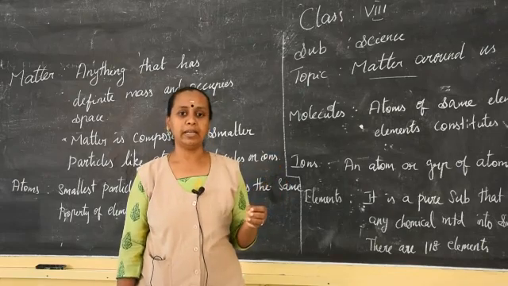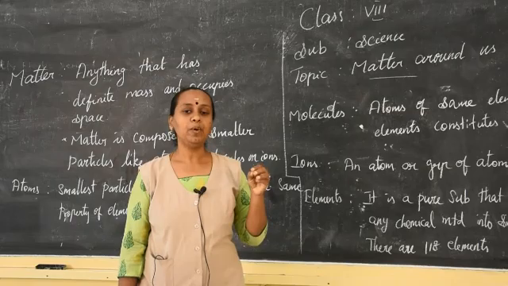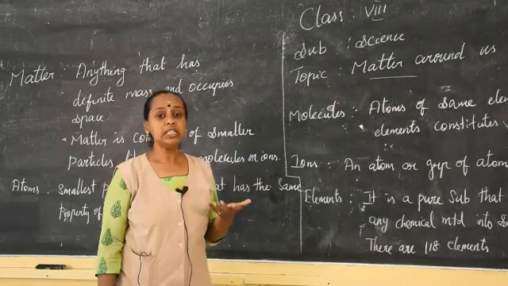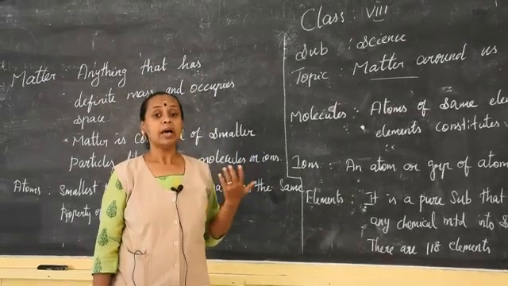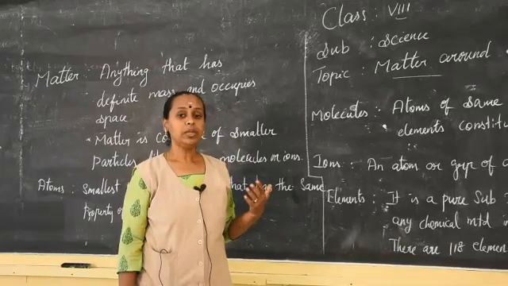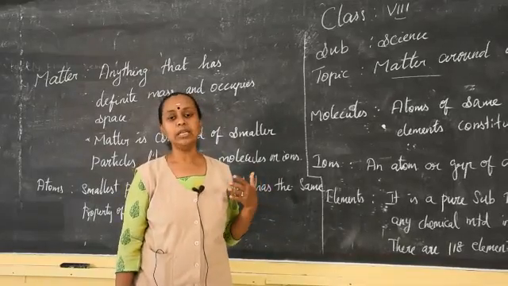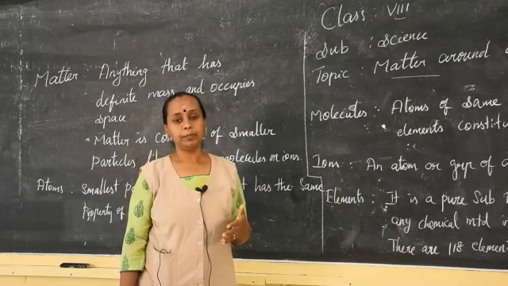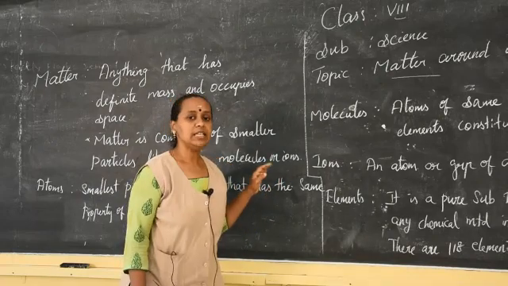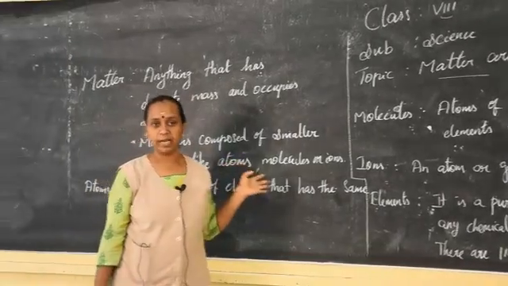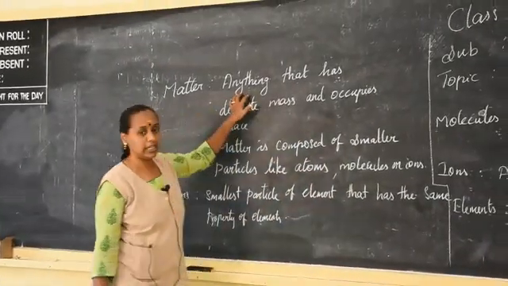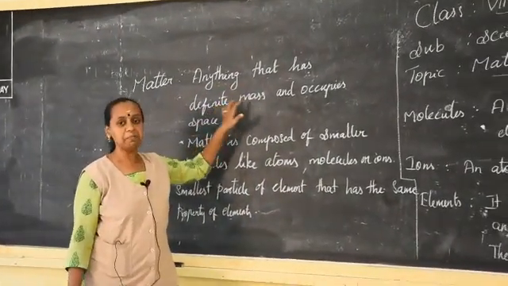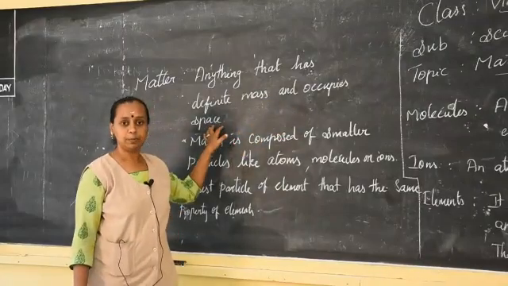So what is matter? Matter is nothing but that which has some weight, that is some mass, and occupies some space. So in this lesson we are going to learn about what matter is and what matter is made up of. So let me say what the definition for matter is. Matter is anything that has definite mass and occupies space.